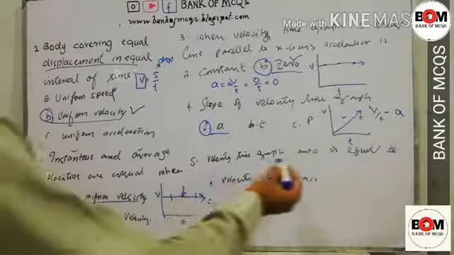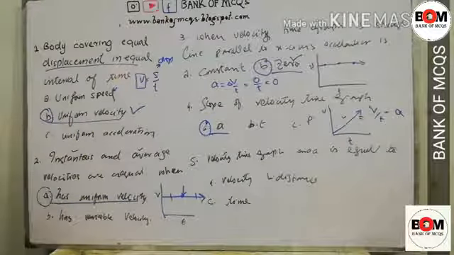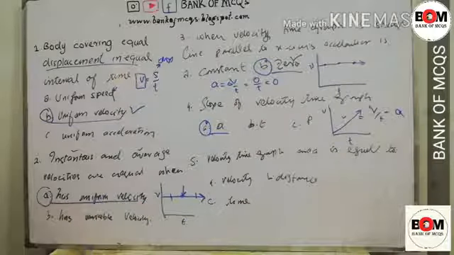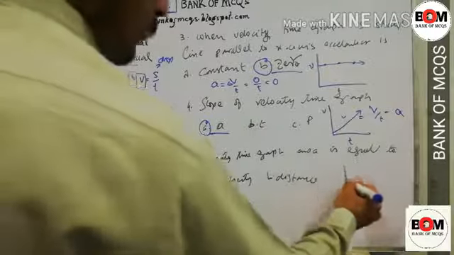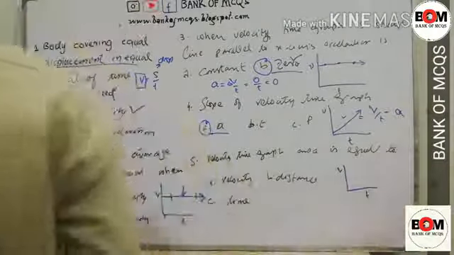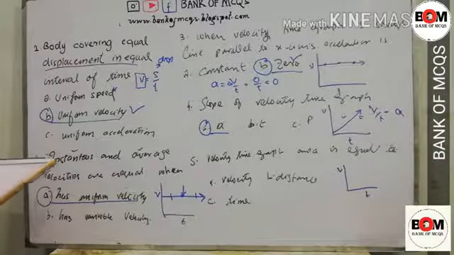Now, the area between the velocity time graph and the time axis is numerically equal to what? If this is the velocity time graph, then to find the area we multiply v by t.